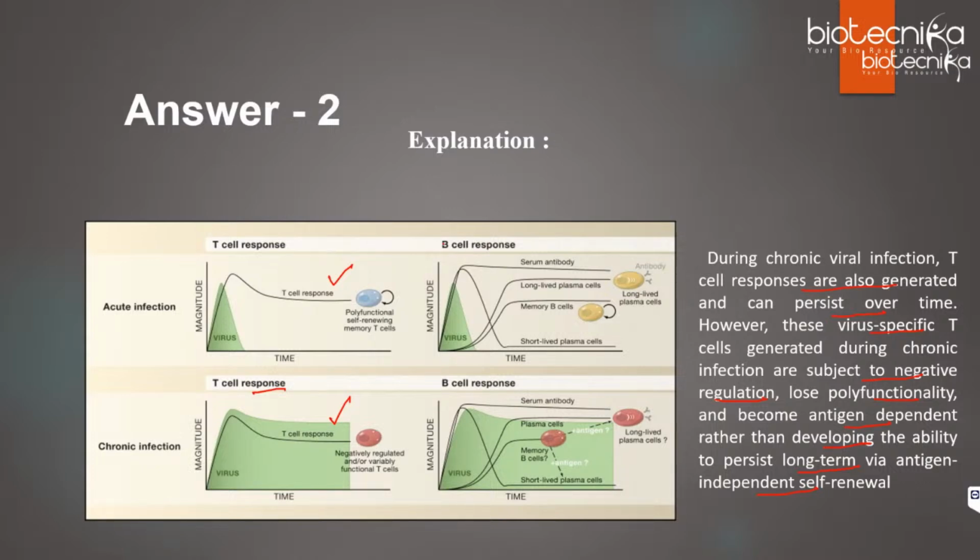And then I also wanted to show you the B cell response. If they ask you about the B cell response, this will be the graph. This is the viral load for acute infection, and the antibody levels will be higher than the viral load. Long-lived plasma cells will be there, memory B cells will be generated, but the short-lived plasma cells, their levels will go down after some time, right? Similarly, in chronic infection, if you see, only the serum antibody is there, but still the viral load will be very high.